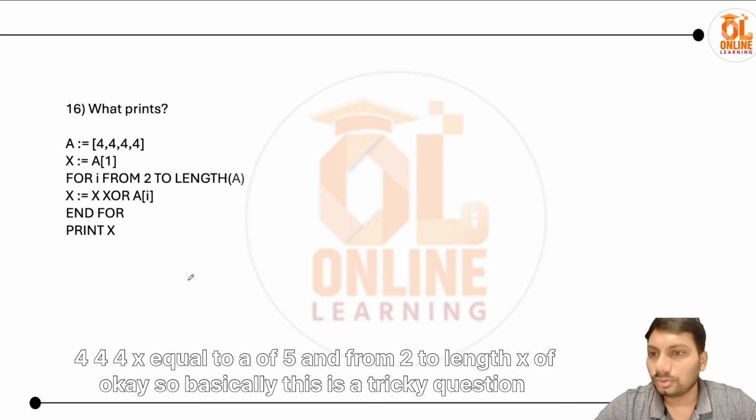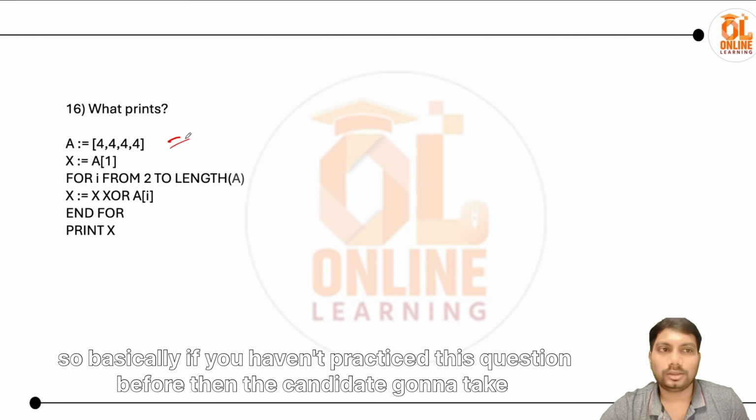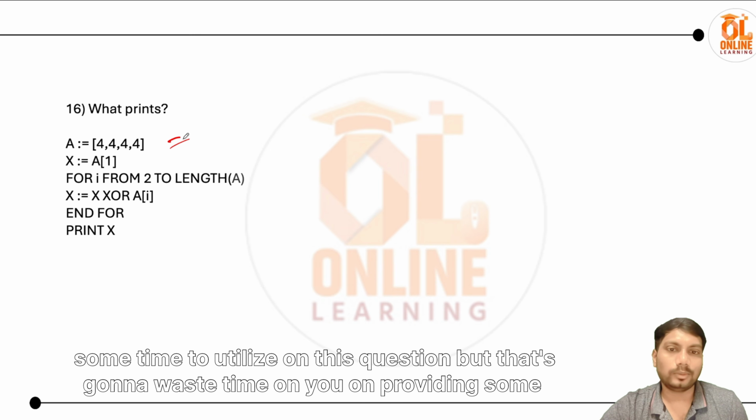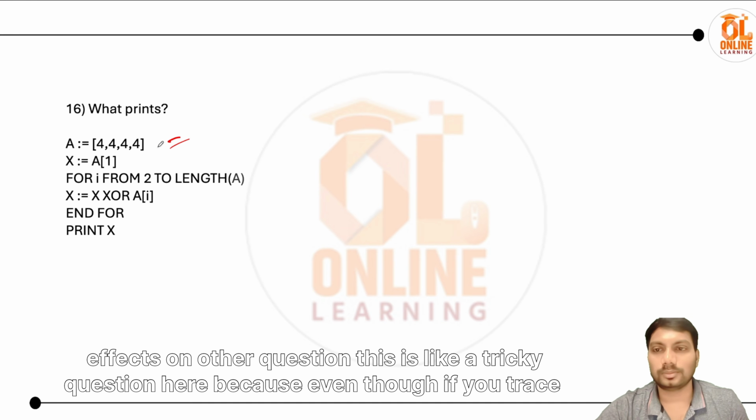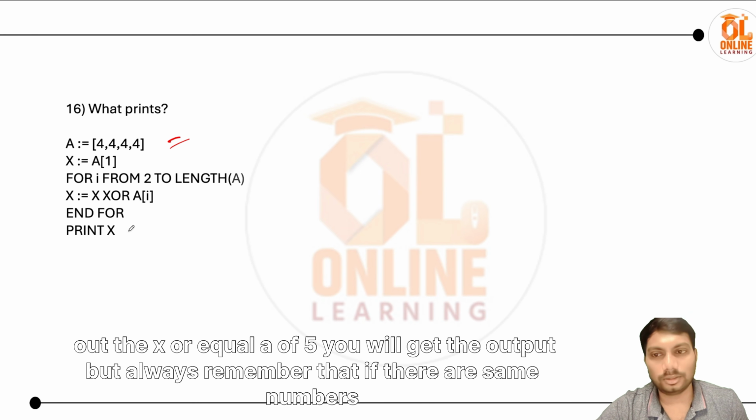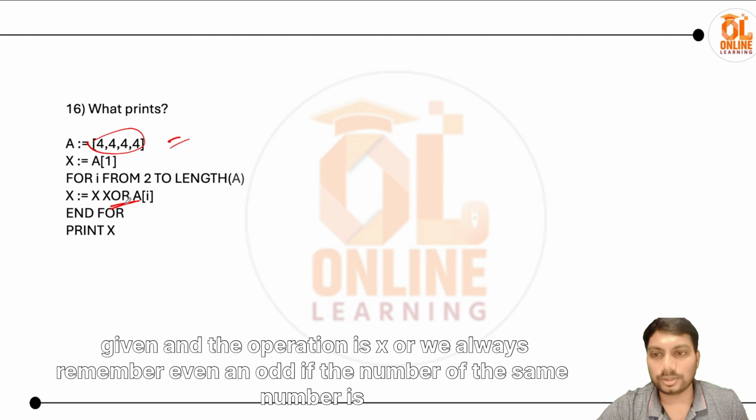4 4 4, x equal to x XOR a of I, from 2 to length. Okay, so basically this is a tricky question. If you haven't practiced this question before, the candidate is going to take some time on it, and that will waste time you need for other questions. Even if you trace out the XOR equal to a of I, you will get the output, but always remember that if the same numbers are given and the operation is XOR, think about even and odd.